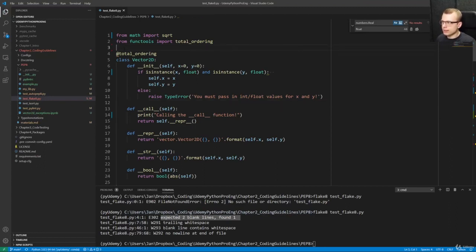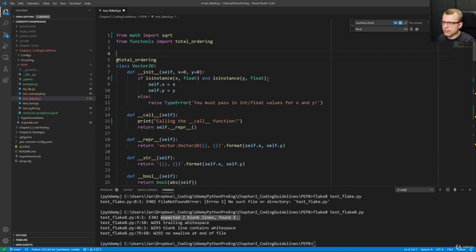So in the PEP8 standard, it is stated that after the import part, so our import blocks of standard library, third party, first party, there should be 2 blank lines before starting defining functions or classes, etc.